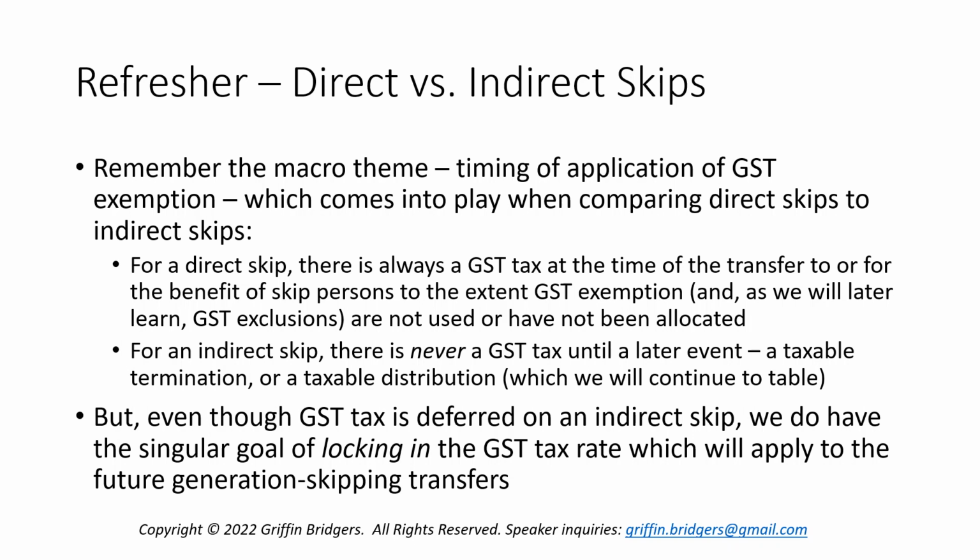So, even though the GST tax is deferred on an indirect skip, we do have a singular goal here, which is locking in what we'll come to know is the GST tax rate that will apply to future generation skipping transfers that might happen from that trust if and when skip persons both become a beneficiary of the trust and receive benefits from that trust.